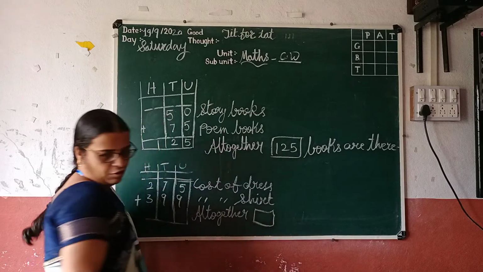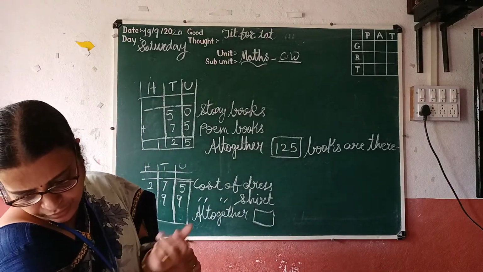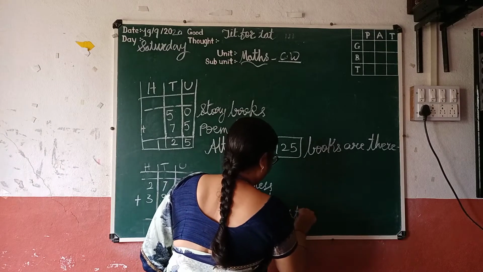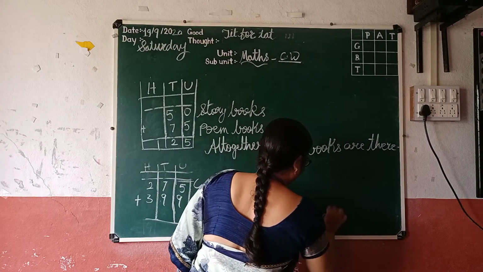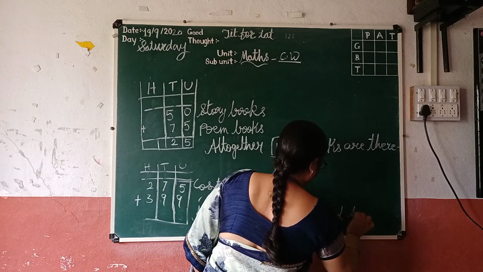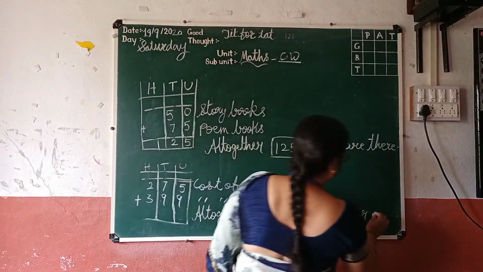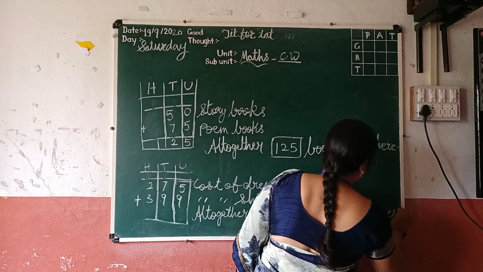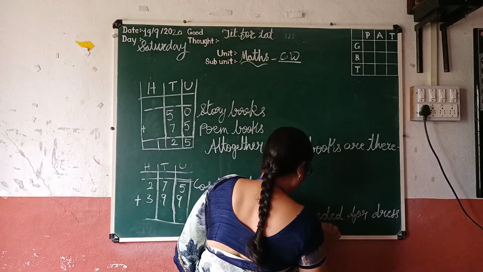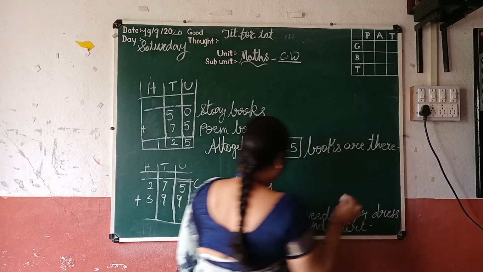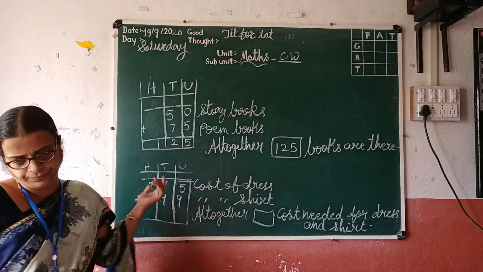Altogether, the cost needed for dress and shirt. Now look here.